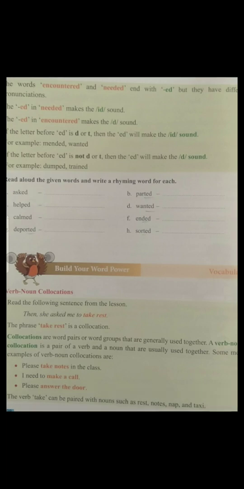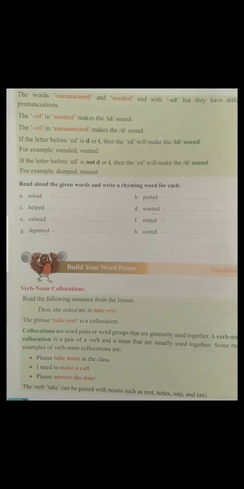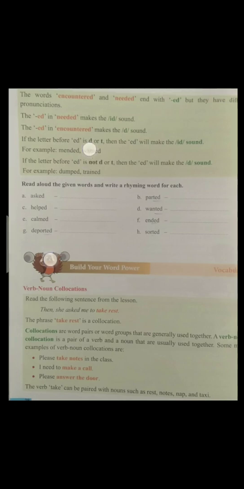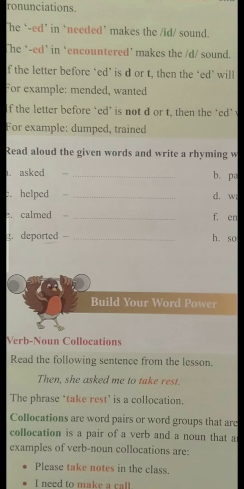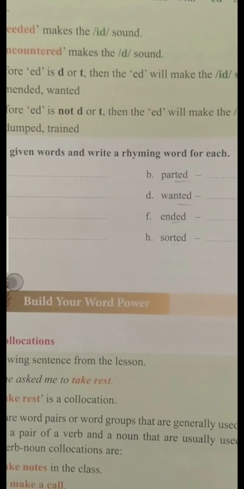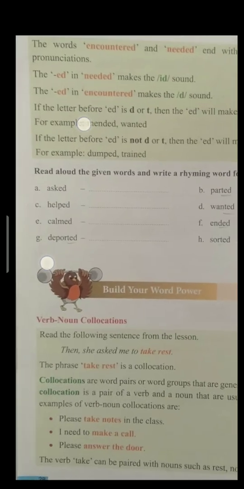See, here you can see there is an activity regarding this. Read aloud the given words and write a rhyming word for each. See, there are some words. How to read this? Let us see. Asked, helped, calmed, reported, parted, wanted, ended, sorted. These are the words.